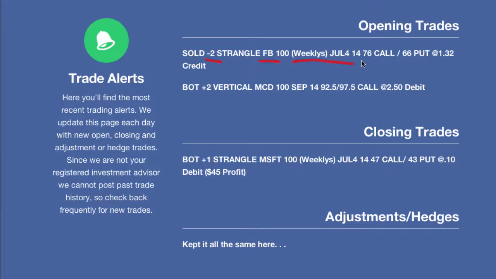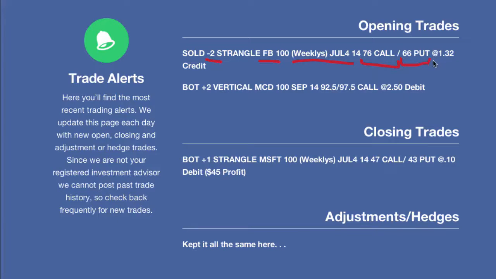As far as our strikes, we did the 76 call on the top side and the 66 put on the bottom side. Okay, so very evenly spaced, as far as where we are from where Facebook was trading today and kind of closed out. The 76 call above the market, again, selling that naked, and the 66 put below the market, selling that naked.